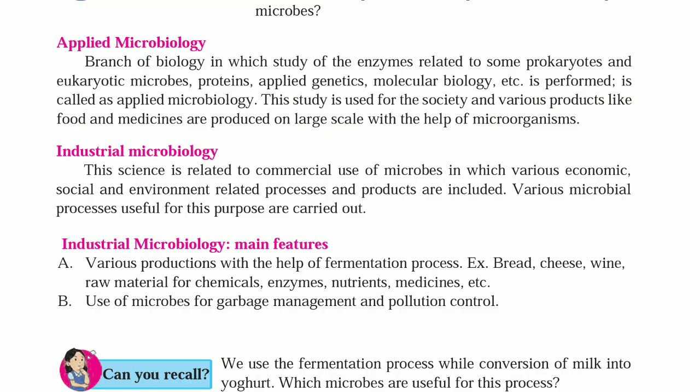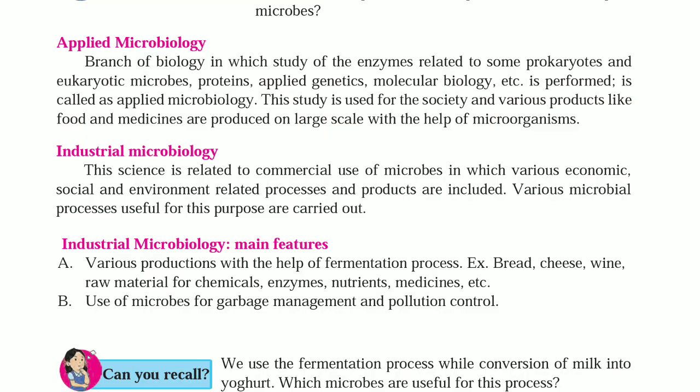Industrial microbiology. This science is related to commercial use of microbes in which various economic, social and environment related processes and products are included. Various microbial processes useful for this purpose are carried out.